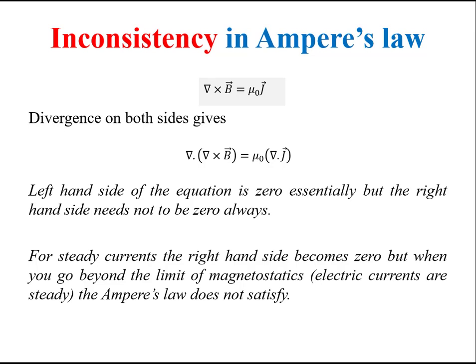But the right hand side need not be 0 always. The right hand side of this equation is 0 with steady state currents, but that is not the condition always. If the current is varying with space, then this equation does not hold. It is the mathematical inconsistency in Ampere's law.